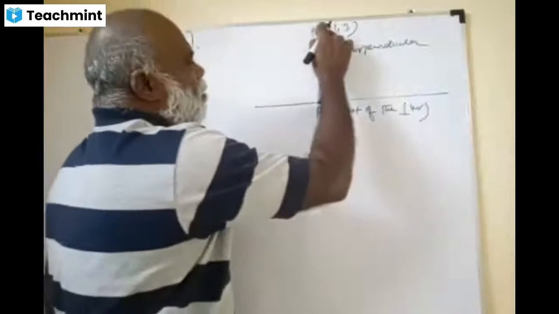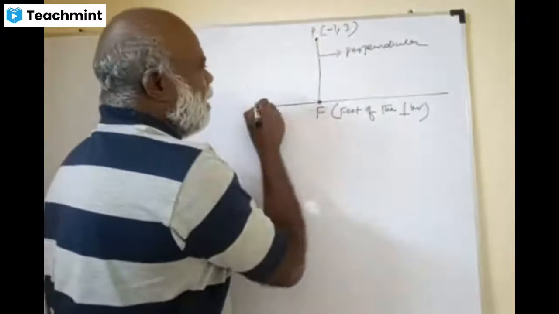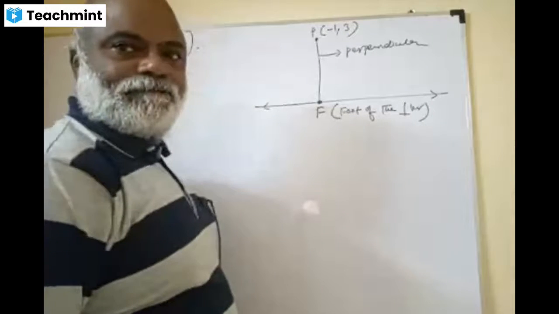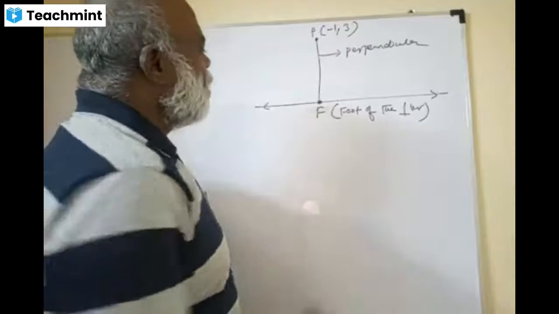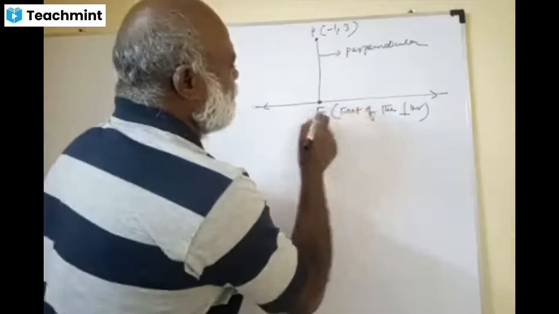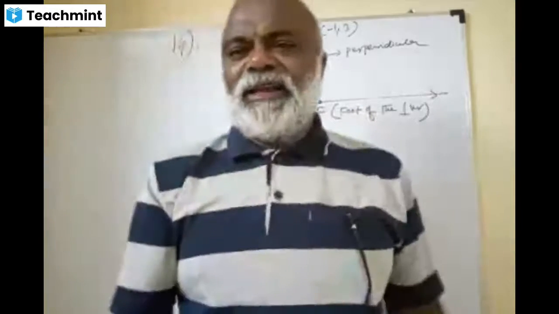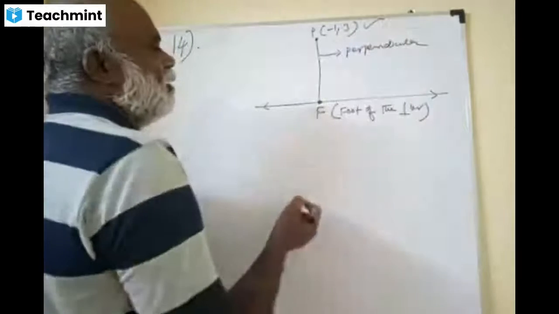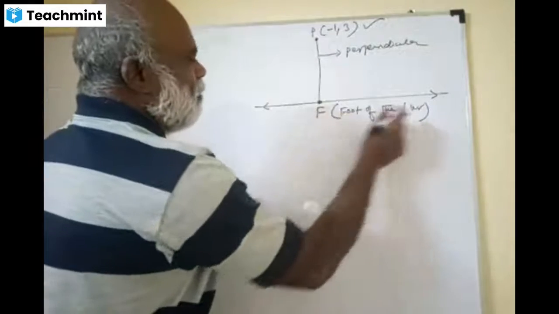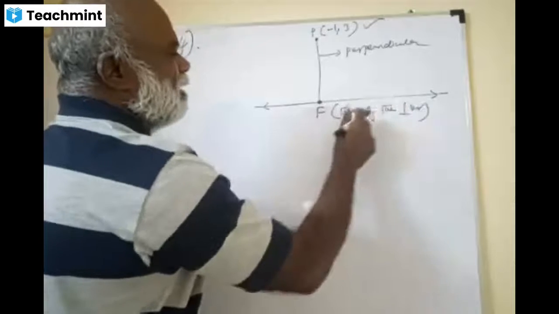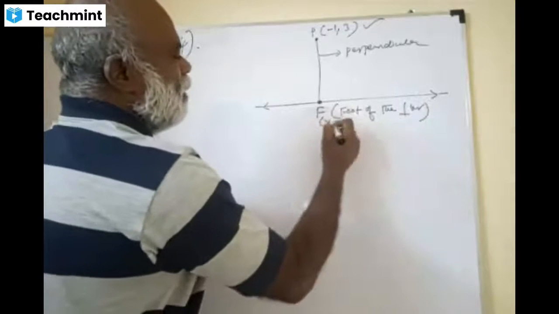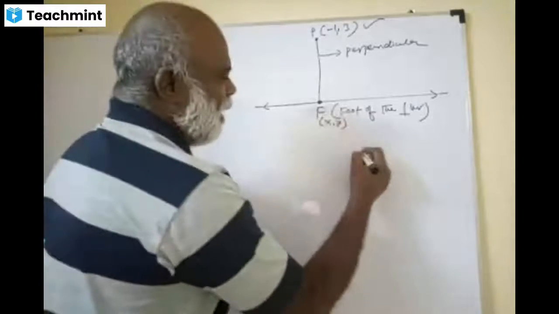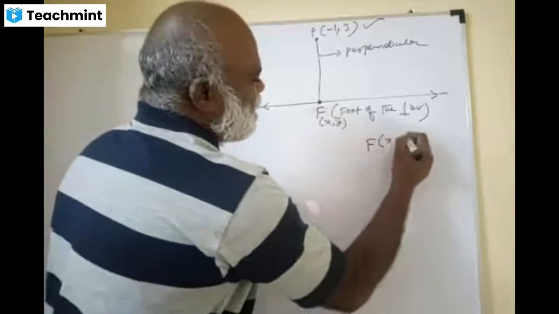From the point, I have drawn a perpendicular to the line, ma. This is the line, dears. So you have to find out the foot of the perpendicular, some x, y or x1, whatever. This point is given to you. This you take as x, y. The foot of the perpendicular is on the line. You take x, y; these are not fixed. Understand? So you have to find F of x, y.